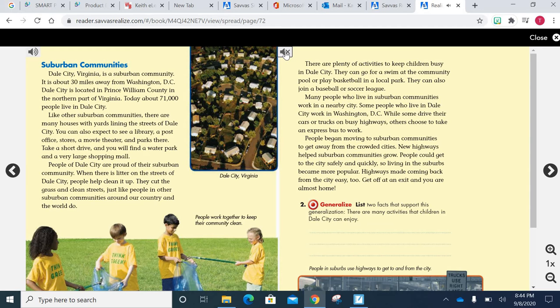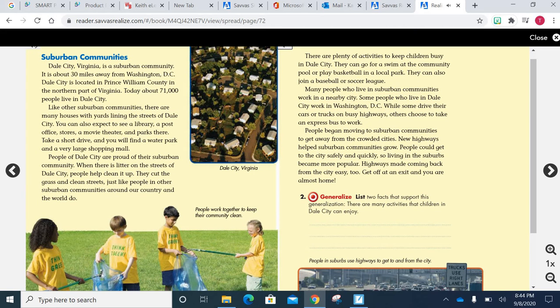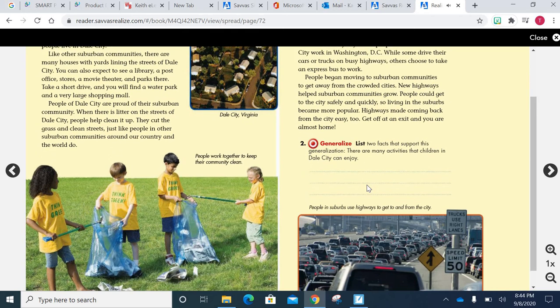People began moving to suburban communities to get away from the crowded cities. New highways help suburban communities grow. People could get to the city safely and quickly, so living in the suburbs became more popular. Highways made coming back from the city easy too. Get off at an exit, and you are almost home.